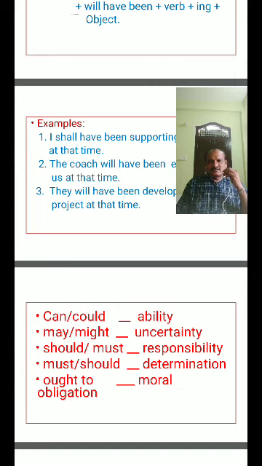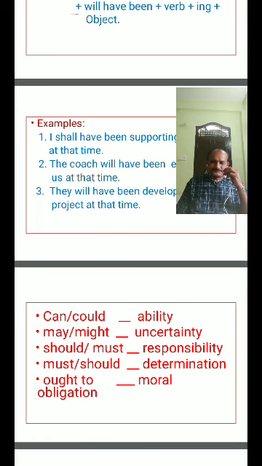In how many tenses is the verb ing form there? Totally 6 tenses. One is present continuous, second one is present perfect continuous, third one past continuous, fourth one past perfect continuous, fifth one future continuous, sixth one future perfect continuous. In these 6 tenses the verb in ing form is there.